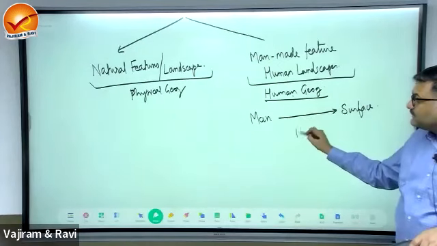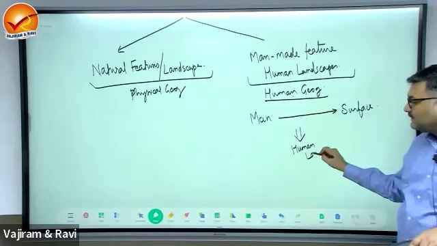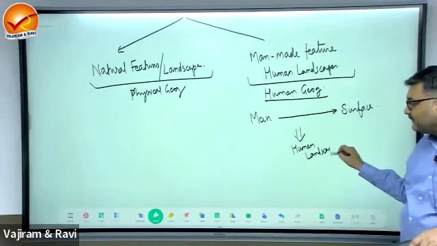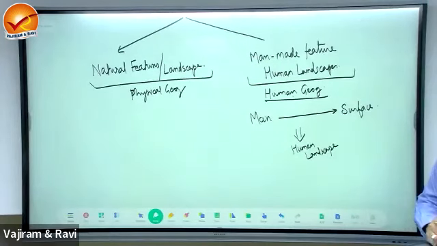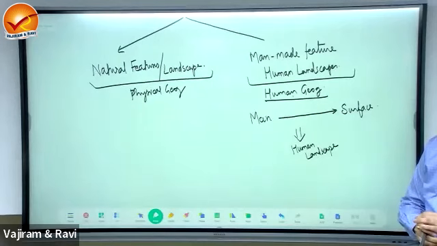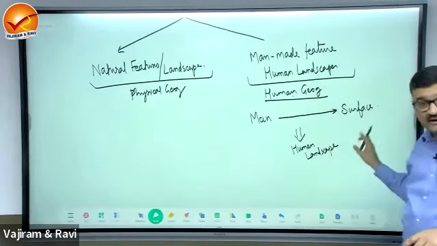This is going to produce a human landscape. Human landscapes are the outcome of man's interaction with the surface of the earth, right? Now, why is man interacting with the surface?